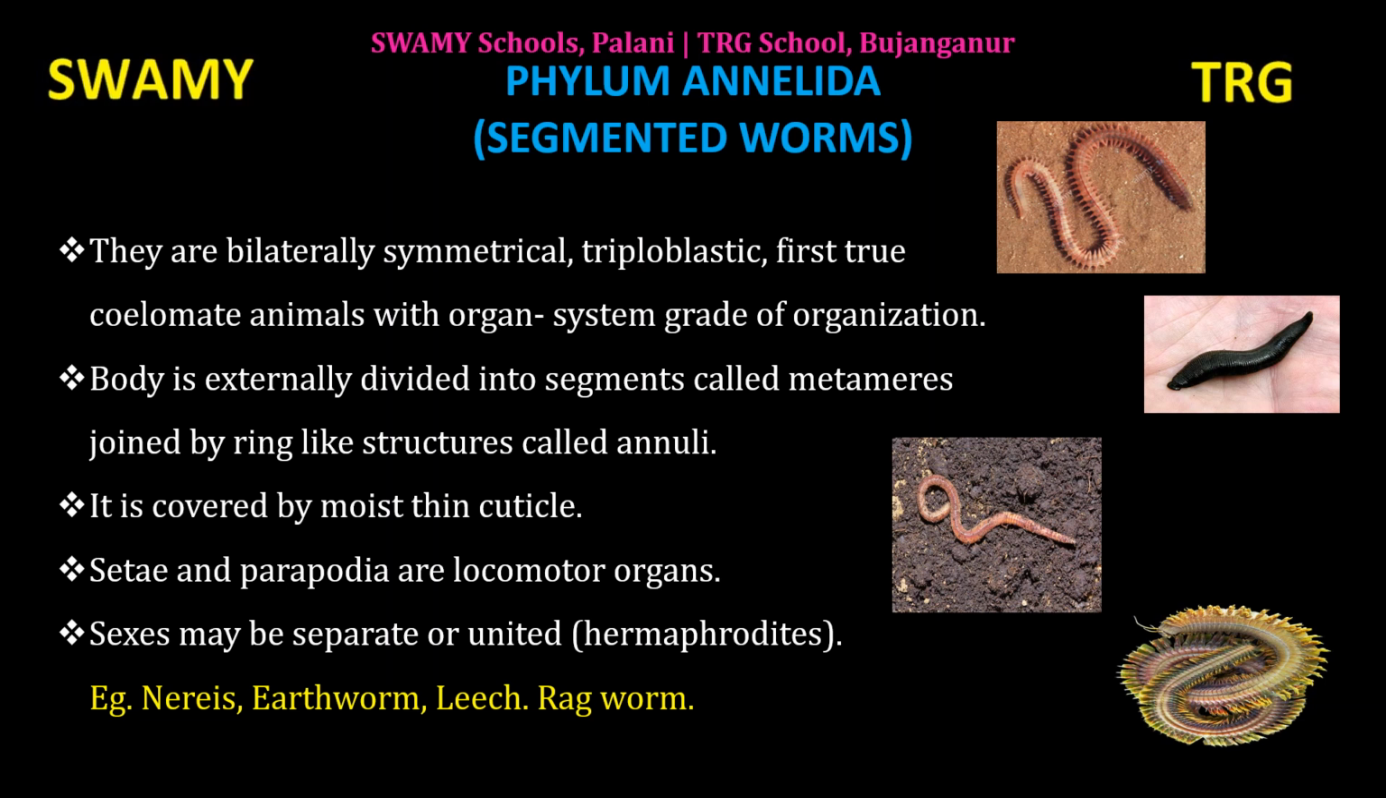Sexes may be separate or united. United means hermaphrodites. Both male and female reproductive organs in a single individual is called hermaphrodite. Annelids may be separate or hermaphrodites. Example: nereis, earthworm, leech and ragworm.